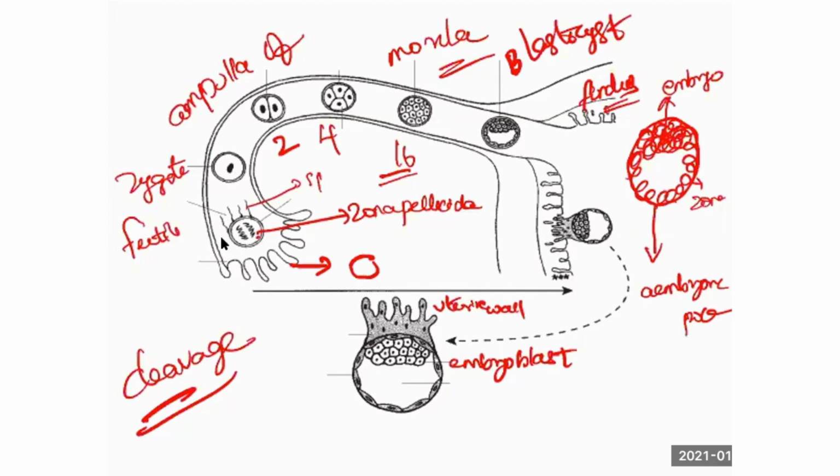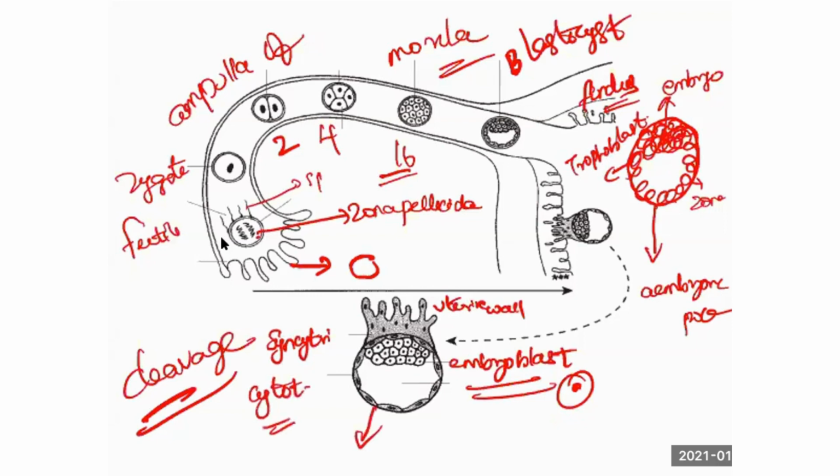Now closely observe this picture alone. This area is the embryoblast. The embryo represents the germ layers, and it is going to come from how many germ layers? Ectoderm, endoderm and mesoderm. What is this cell called? Trophoblast. This trophoblast will differentiate into two layers called syncytiotrophoblast and cytotrophoblast.